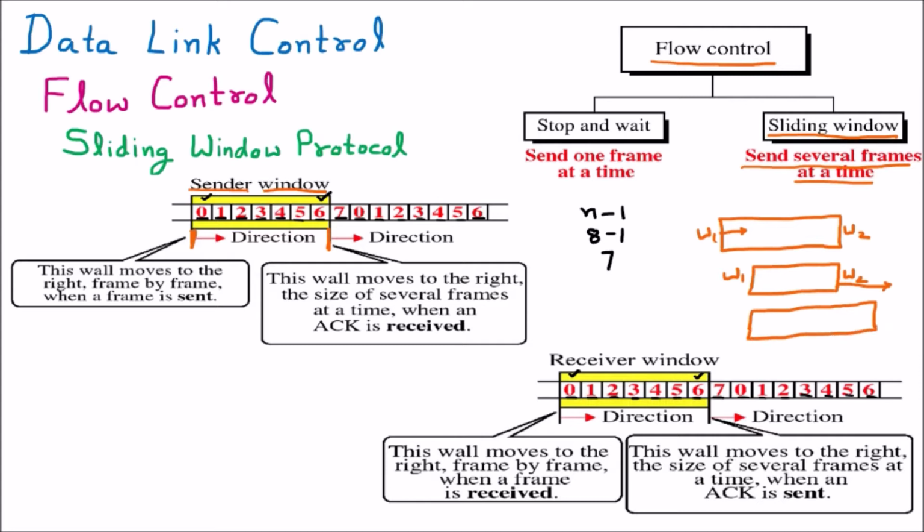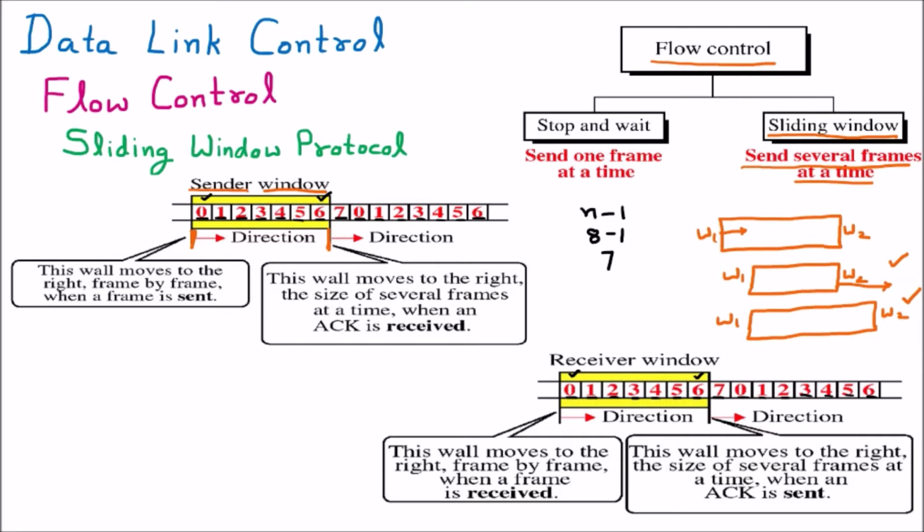I will tell you how the window is going to contract or expand. When the window size is reduced, this is called the contraction. The first diagram which we have mentioned here is called the contraction, where the window size is reduced. And afterward the window size is again increased. This is called the expansion of the window. The window can expand up to n minus 1, that is for sure. The window cannot expand beyond n minus 1, which means 7 is the maximum range.